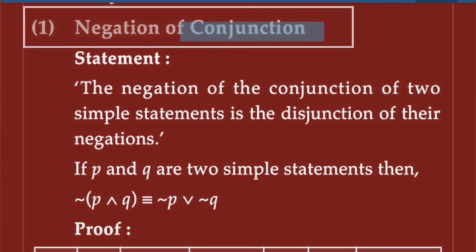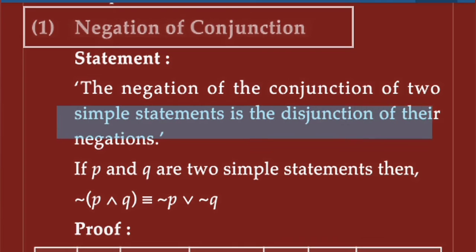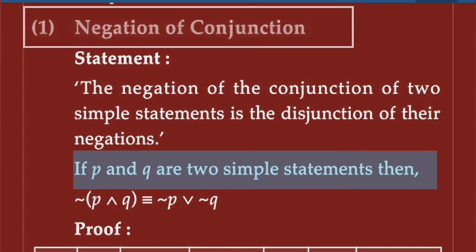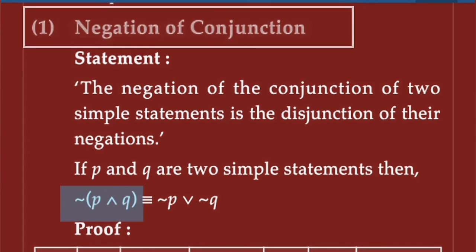See here, the negation of the conjunction of two simple statements is the disjunction of their negations. If P and Q are two simple statements, then negation of (P and Q), means the negation of a conjunction, is equivalent to negation P or negation Q, means the disjunction of their negations.